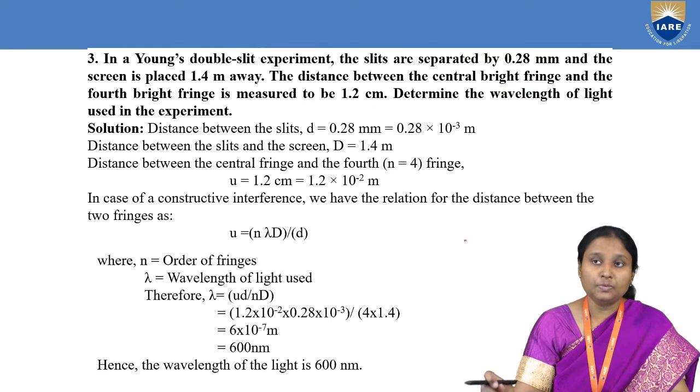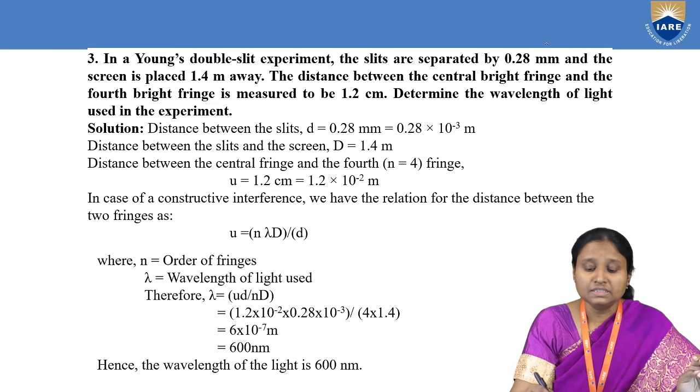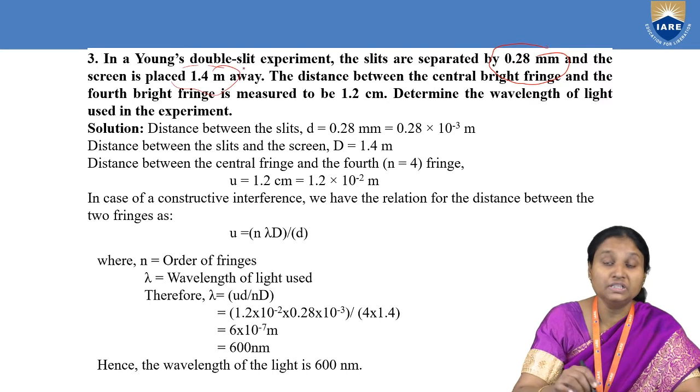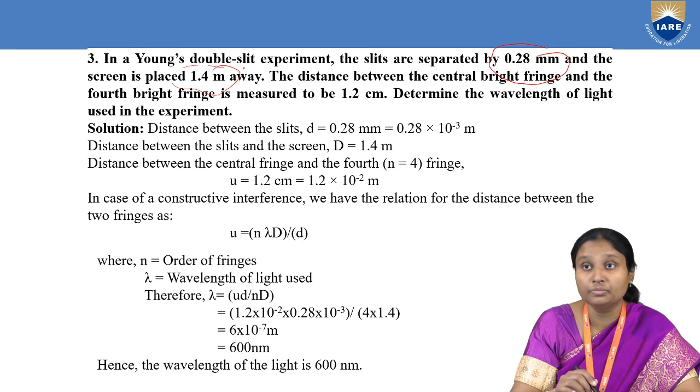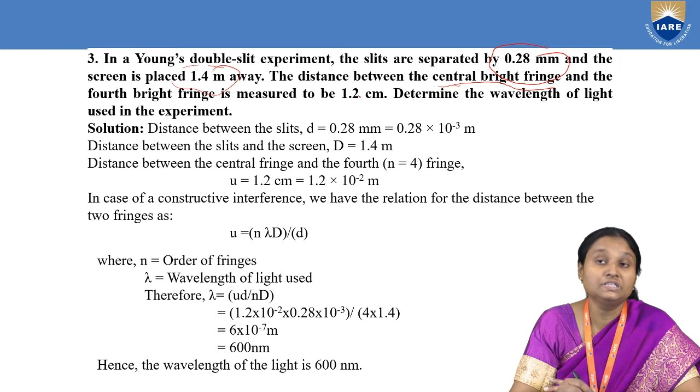Then going to the next problem. So coming to this Young's double slit experiment. The distance between the slits is given, which is 0.28 millimeters. And what is the value of capital D, which is the distance between the slits and the screen? It is 1.4 meters. Now if we carefully see this particular problem, the distance between the central bright fringe and the fourth bright fringe is given, which comes out to be 1.2 centimeter. And using this parameter, we need to find the wavelength of light.